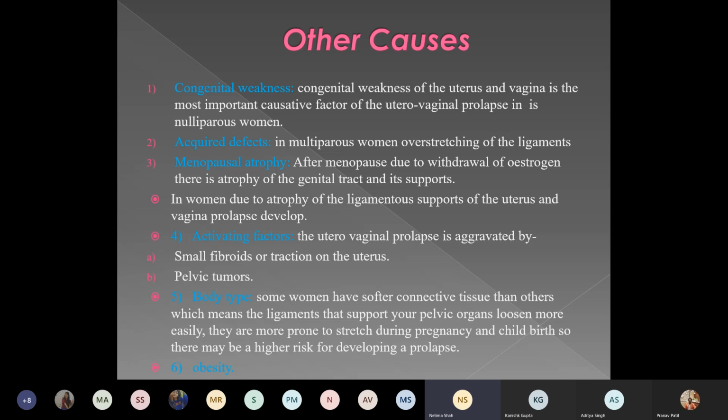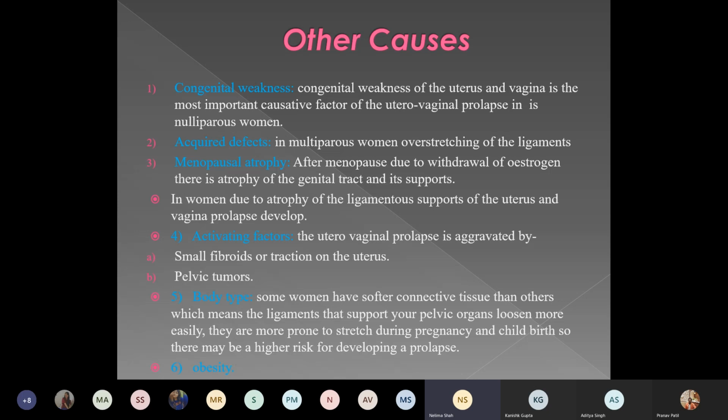Then menopausal atrophy. After menopause, due to withdrawal of estrogen, there is atrophy of the genital tract and its support, and that again leads to prolapse in these menopausal ladies. In women, atrophy of ligaments and supports of uterus and vagina can lead to prolapse.